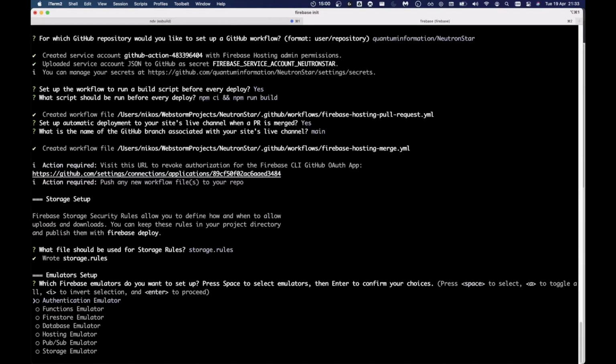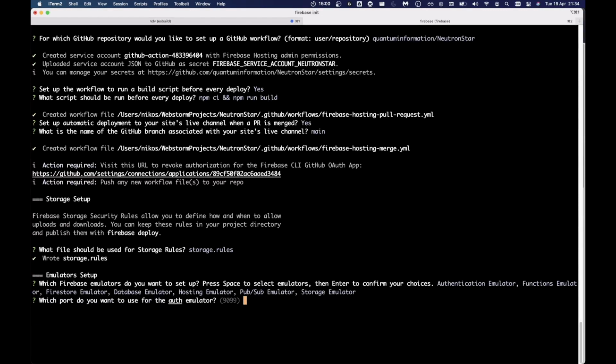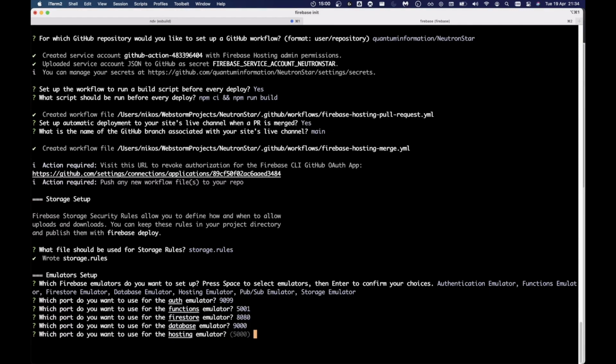Storage is okay. Which Firebase emulators do you want to set up? Press space to select emulators, enter to confirm. So we want pretty much authentication. It's a new thing. They used to not have the authentication emulator, but I was a beta tester about 2 years ago for that one. Which port do you want to use for the auth emulator? What port do you want to use for functions, Firestore, database, hosting, PubSub, storage?